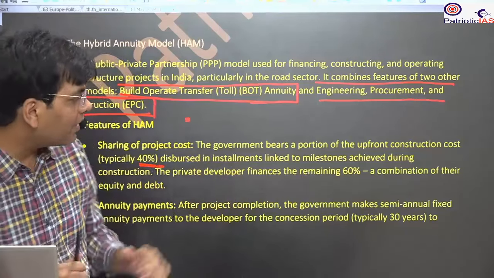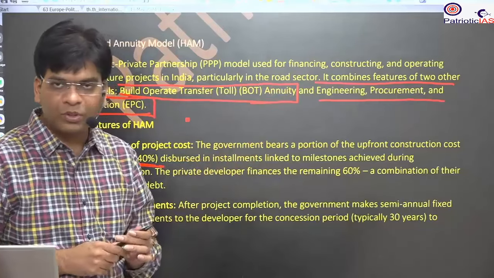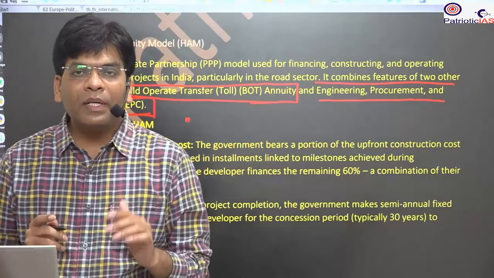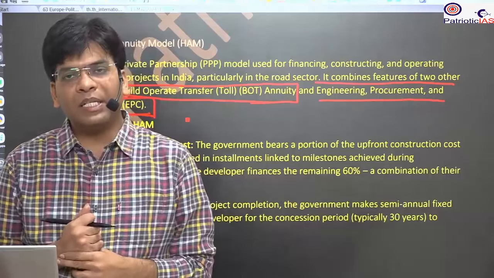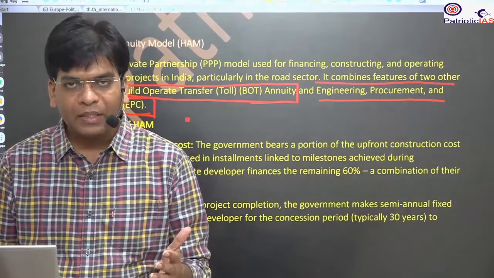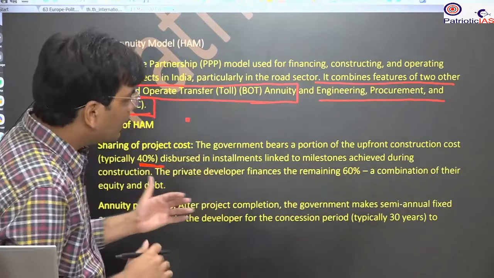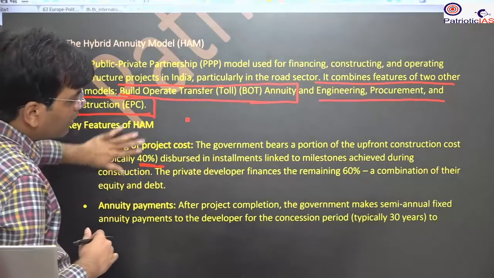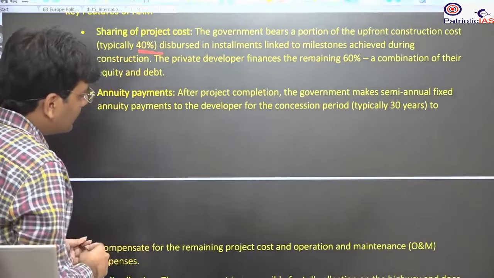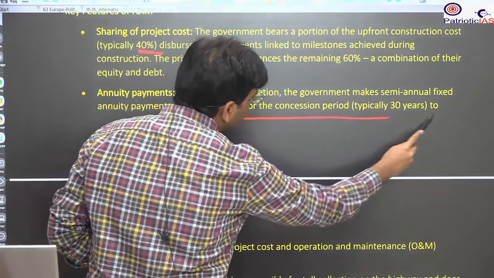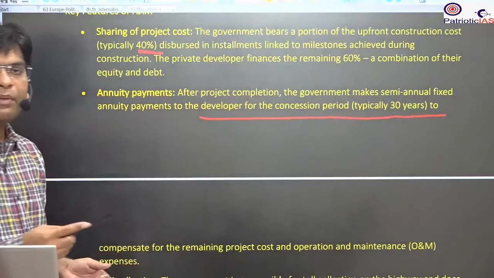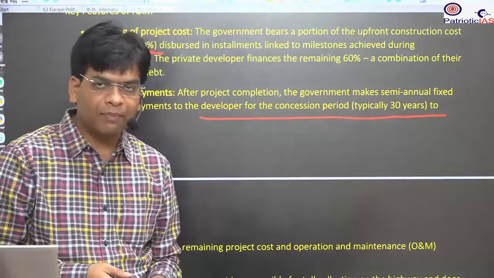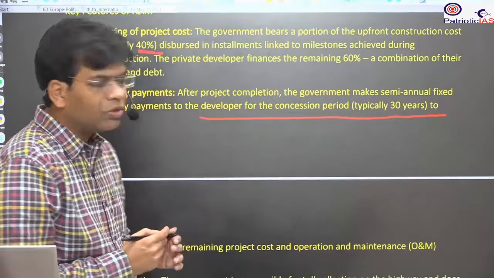After the completion of the project, the government will pay the remaining cost in installments, and the toll collection right will be with the government. For a concession period of 30 years, the developer will be provided some benefits. So this is the hybrid annuity model.